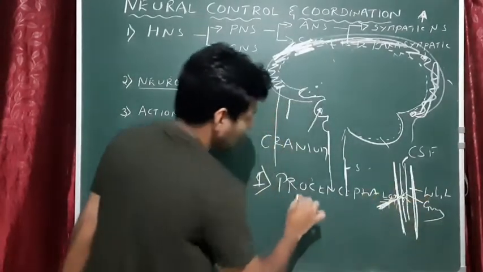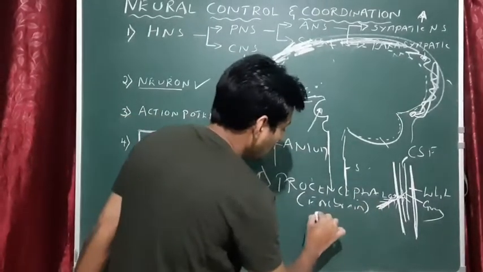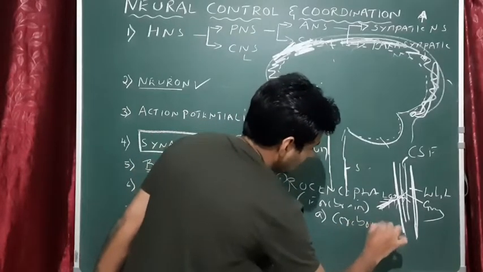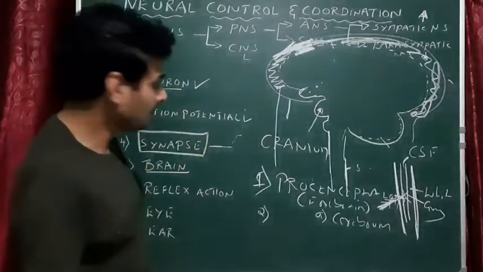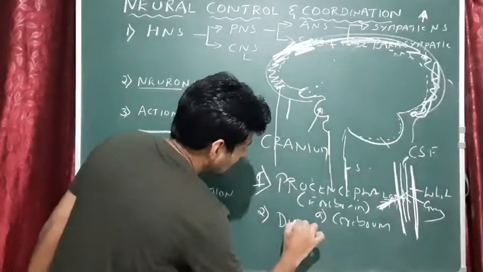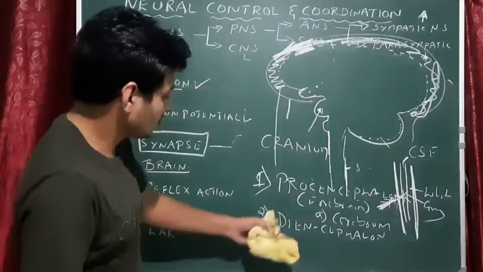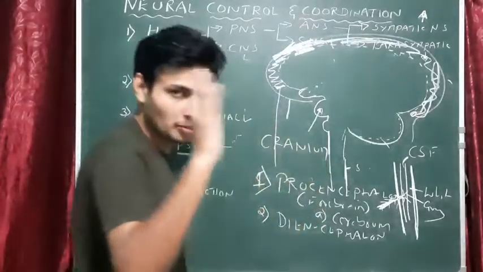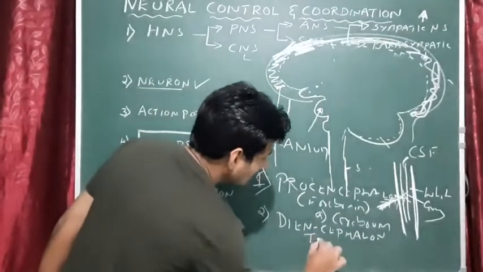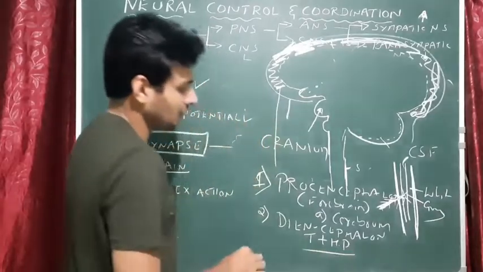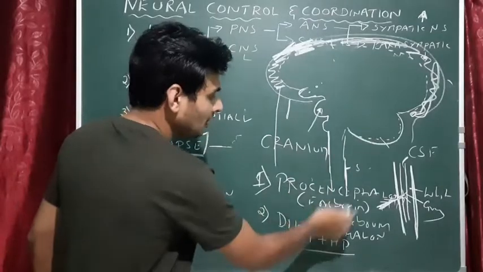The brain is divided into three important parts. The first is prosencephalon, also called the forebrain. Forebrain mainly contains an important part called the cerebrum. There are four parts actually, but in your textbook they have given three. The second part is called diencephalon. Di means two, cephalon means brain. It contains two important structures, thalamus and hypothalamus, which are also located within the forebrain. Please note this point. Thalamus, hypothalamus in diencephalon.